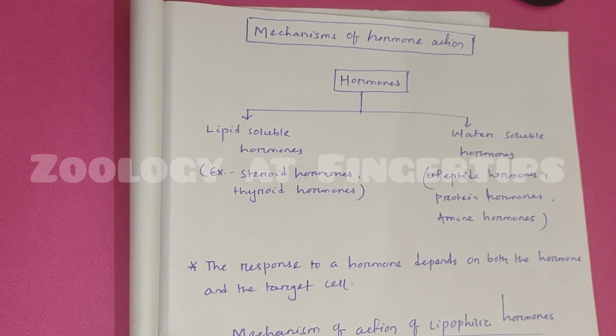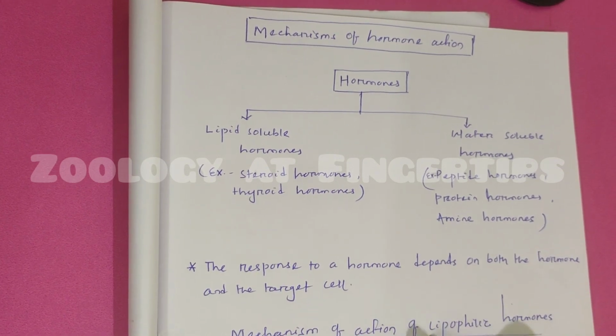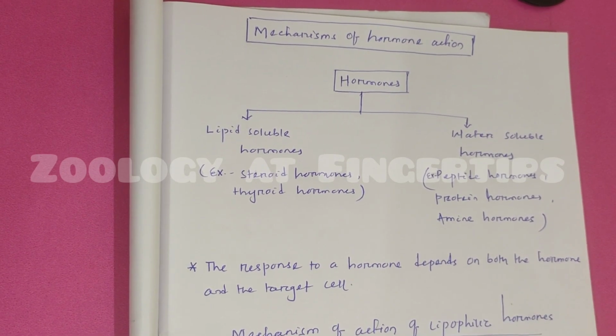Now coming to the mechanism of hormone action, the response to a hormone depends on both the hormone and the target cell. The mechanism of action of both the hormones is different. First, we will discuss the mechanism of action of lipophilic hormone. Because they are soluble in lipid, they easily dissolve in the lipid bilayer of the plasma membrane of the target cell.